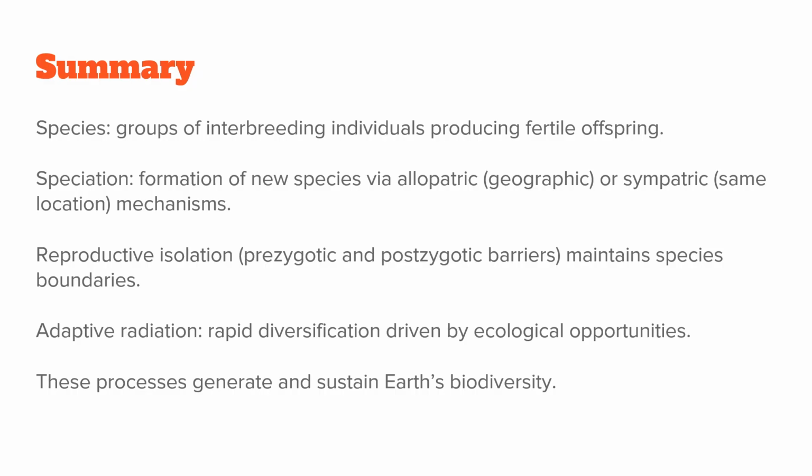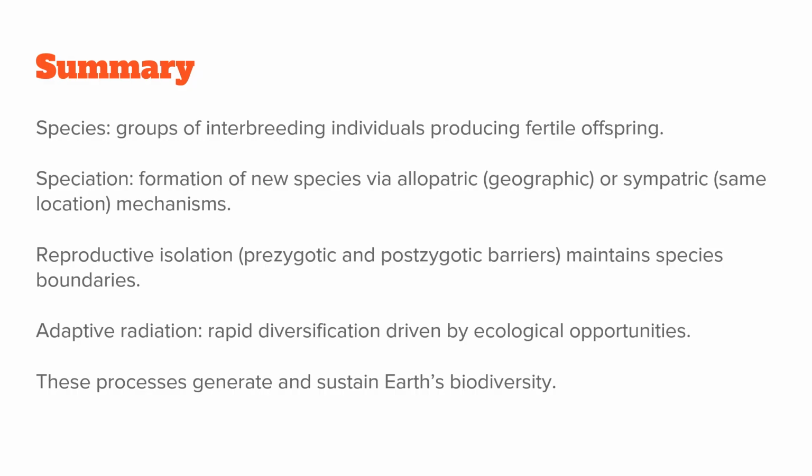Species are defined as populations whose members can interbreed and produce fertile offspring. New species arise through speciation, either allopatric, where physical barriers split populations, or sympatric, where divergence happens within the same location. Once separate, reproductive isolation, through mechanisms like timing of mating or genetic incompatibility, keeps species distinct.